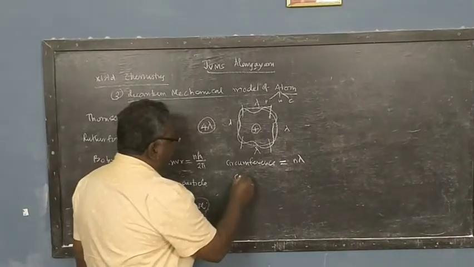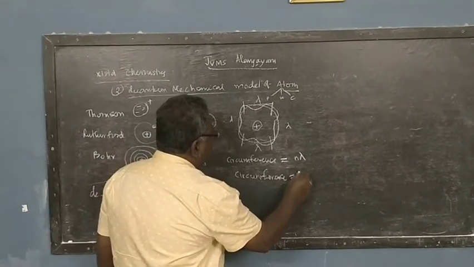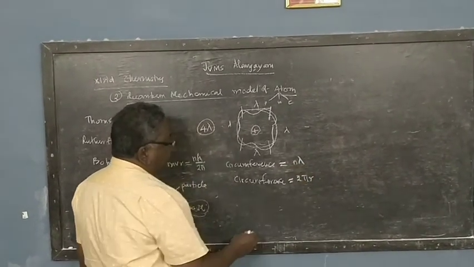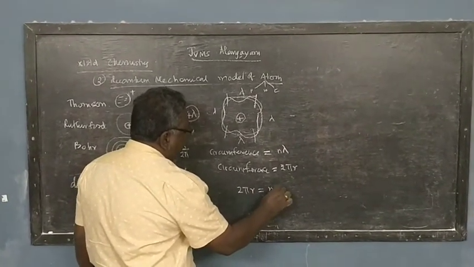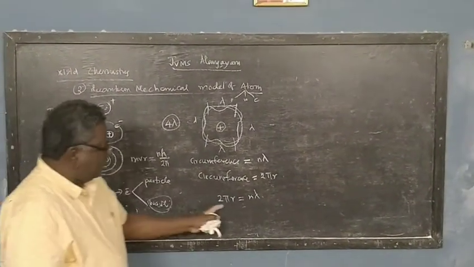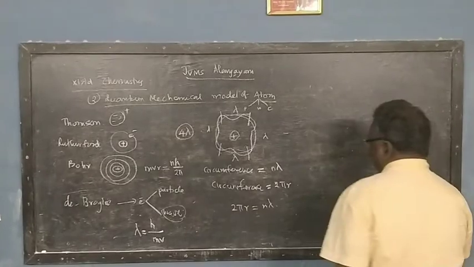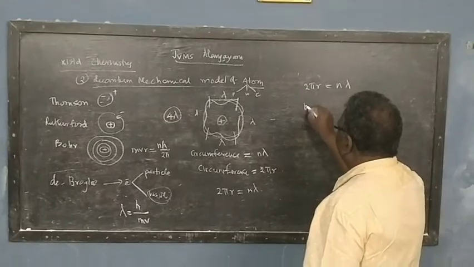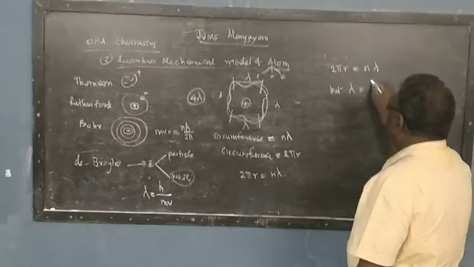Now, what is the formula for the circumference of a circle? The circumference of a circle is given as 2 pi r, right? Therefore, we can equate these two equations. 2 pi r is equal to n lambda, right? 2 pi r is equal to n lambda because both of them are expressing circumference only. So in this equation of 2 pi r is equal to n lambda, we know that lambda is derived by de Broglie as h by mv.